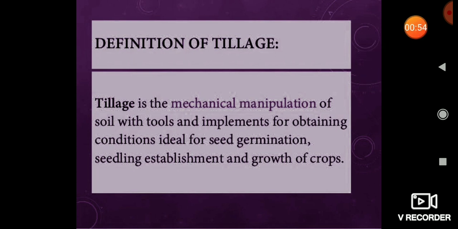Friends, I think most of you know about tillage. What is happening during the tillage operation? I think all of you have studied it for your semester examination. The definition of tillage is the mechanical manipulation of soil with tools and implements for obtaining conditions ideal for seed germination. It is the activity done with the soil so that the soil is present in the best way for growing the crops.